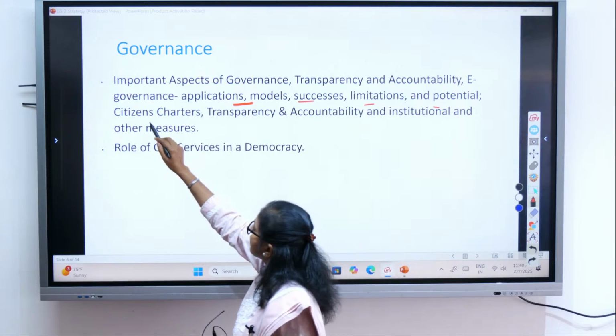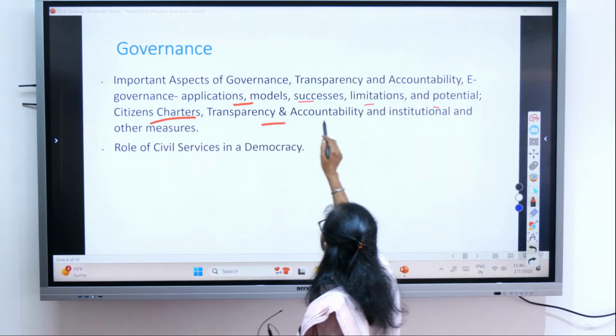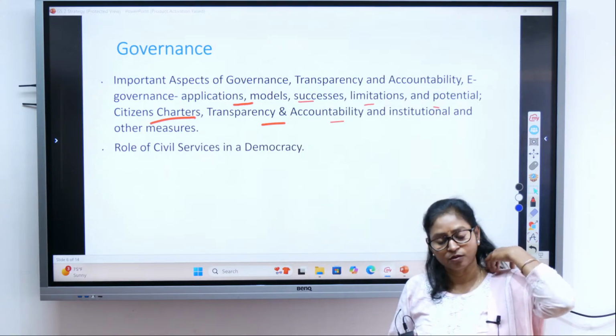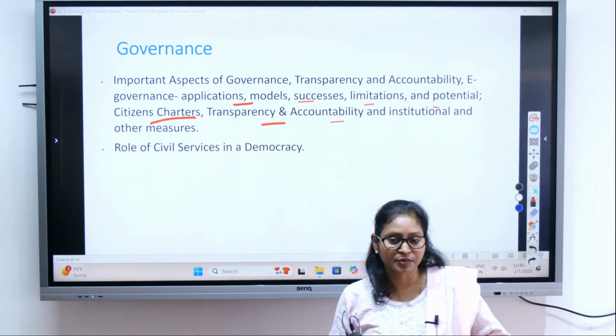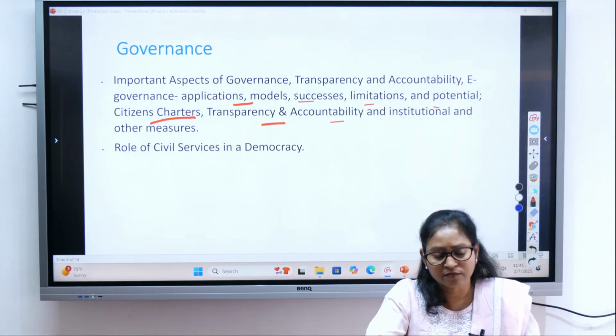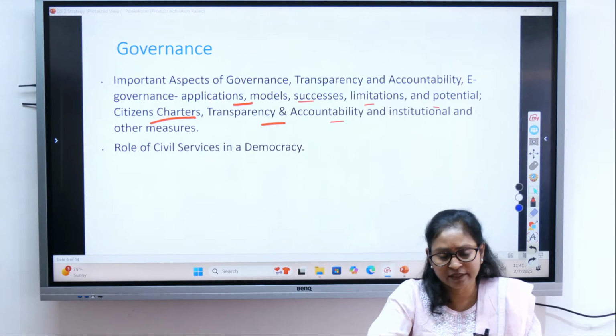Then citizens charter, transparency, accountability. What are the other institutional measures which help in bringing transparency and accountability? For example, CVC, Central Vigilance Commission, NHRC, National Human Rights Commission, Lokpal, Lok Ayukta.